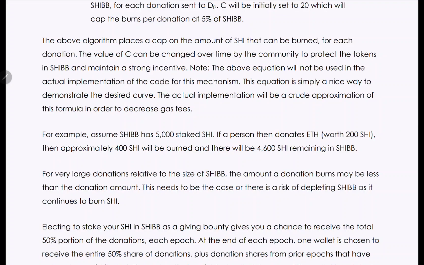Note, the above equation will not be used in the actual implementation of the code for this mechanism. This equation is simply a nice way to demonstrate the desired curve. The actual implementation will be a crude approximation of this formula in order to decrease gas fees.